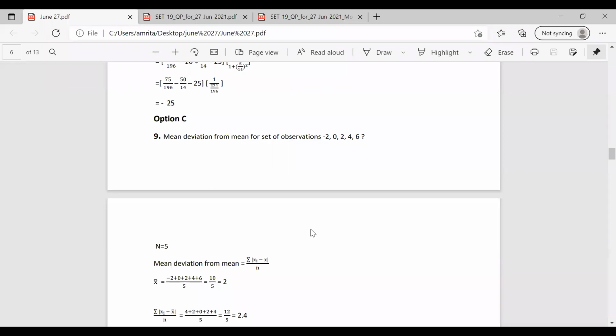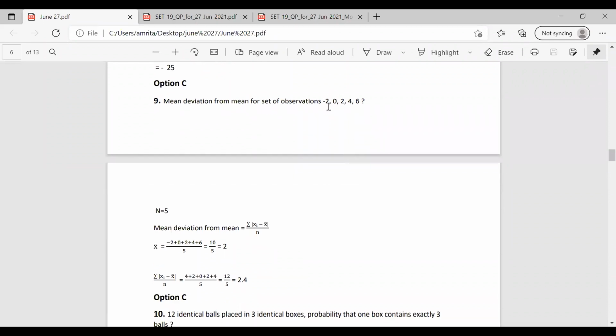So here we have to find the value of x bar, that is, we are finding the mean. That is the sum of observations by the number of observations. So it becomes (-2 + 0 + 2 + 4 + 6) by 5. It becomes 2.